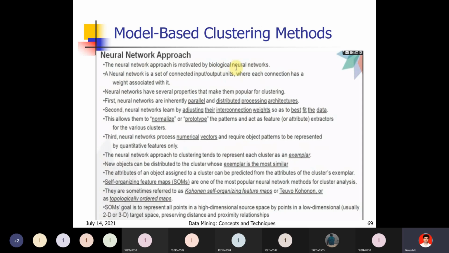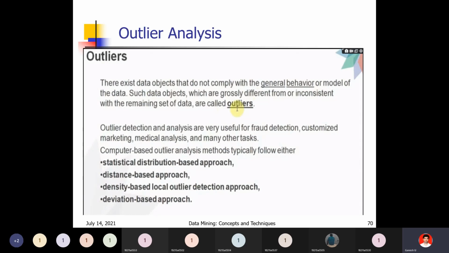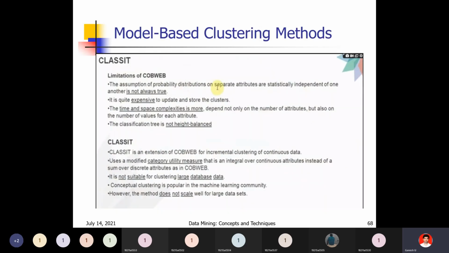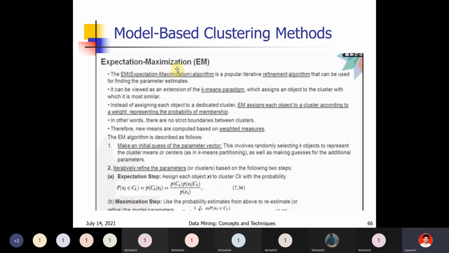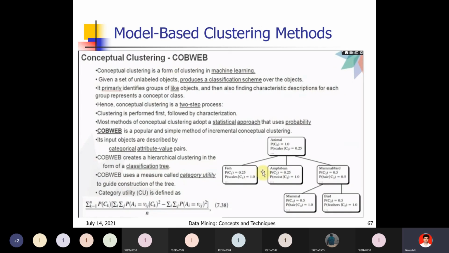These are the three categories in model-based clustering. In model-based clustering, we have three types. The first one is expectation maximization. The second one is conceptual clustering.